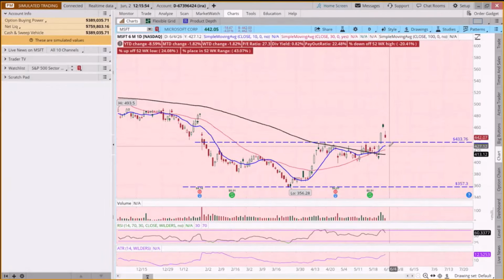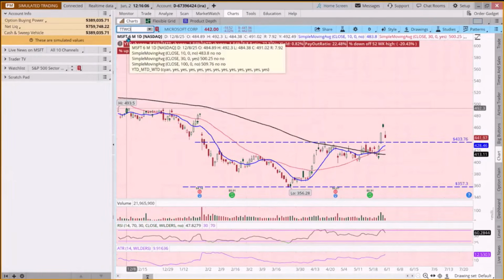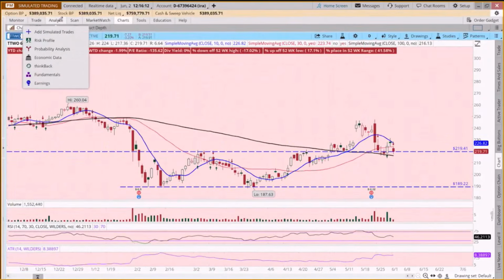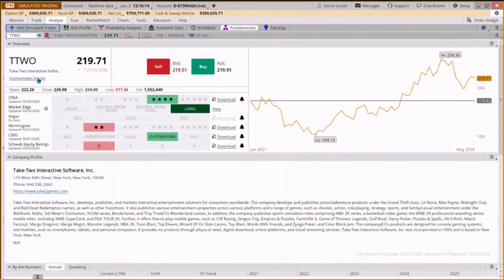So you may just say, well, I'm just going to leave this on my watch list and continue on. Now, let's look at Take-Two Interactive. If you're not familiar with this company, if we come to the Analyze tab, it's part of the communication services.